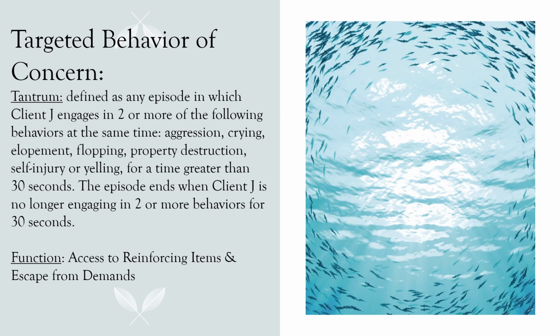The targeted behavior of concern that we're going to focus on for Jay is his tantrums, and those are defined as any episode in which Jay engages in 2 or more of the following behaviors at the same time: aggression, crying, elopement, flopping, PD, self-injury, or yelling for a time greater than 30 seconds. The episode ends when Jay is no longer engaging in 2 or more of those behaviors for 30 seconds. The function of his tantrums is access to reinforcing items and escape from demands.